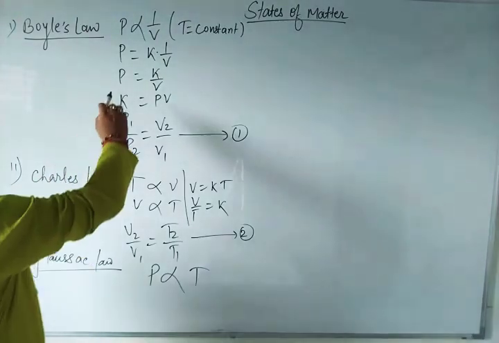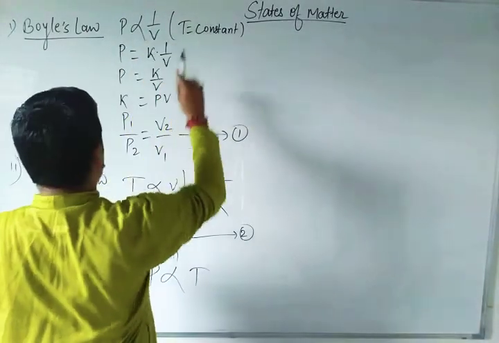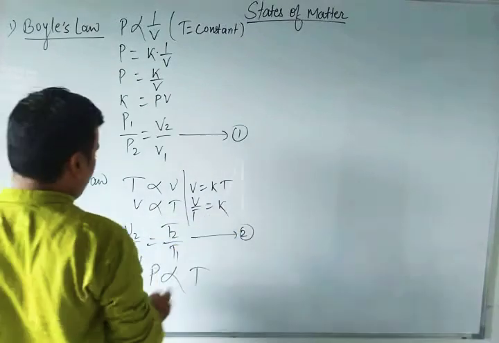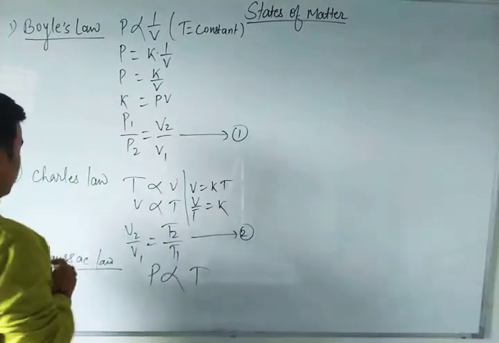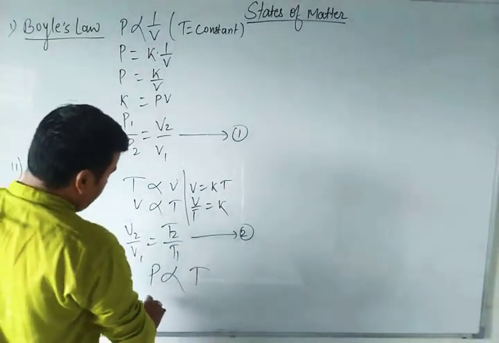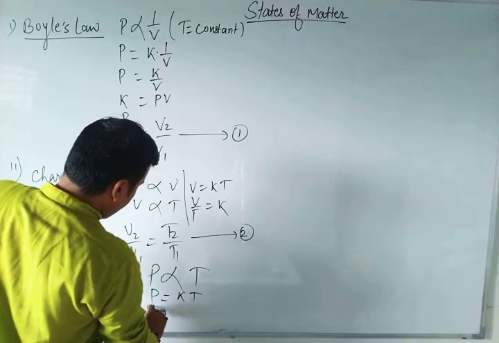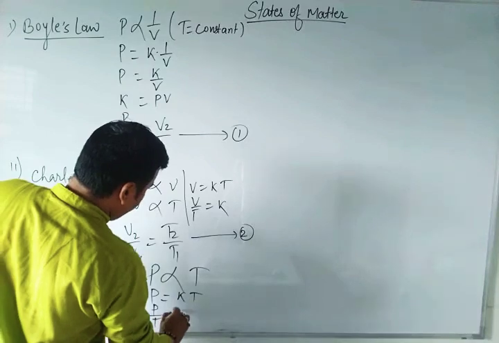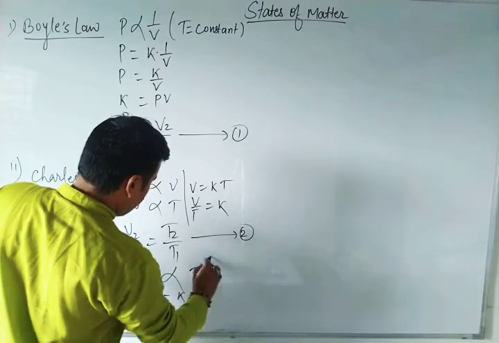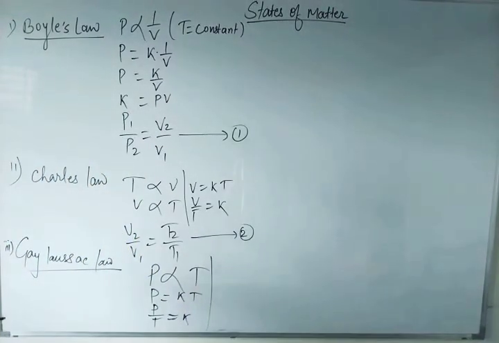With pressure and volume, temperature is constant; with temperature and volume, pressure is constant; with pressure and temperature, volume is constant. So P is equal to KT, so P by T is equal to K.